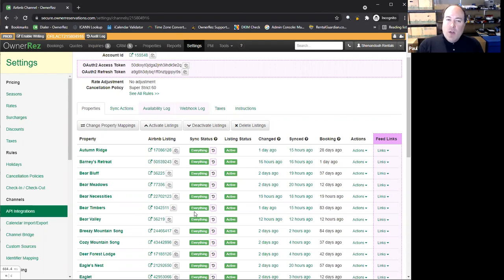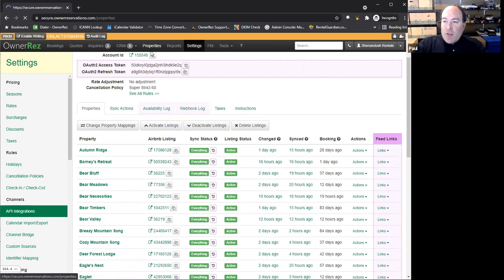You set that up in one place in OwnerRez, and then with the channels that you've connected to, that information is automatically pushed out there. So supposing you repaint your house, you don't have to change the pictures in 6 different places. You can change that in OwnerRez, and it will automatically update Airbnb and Vrbo and TripAdvisor and many of these other places for you. So that saves you time.